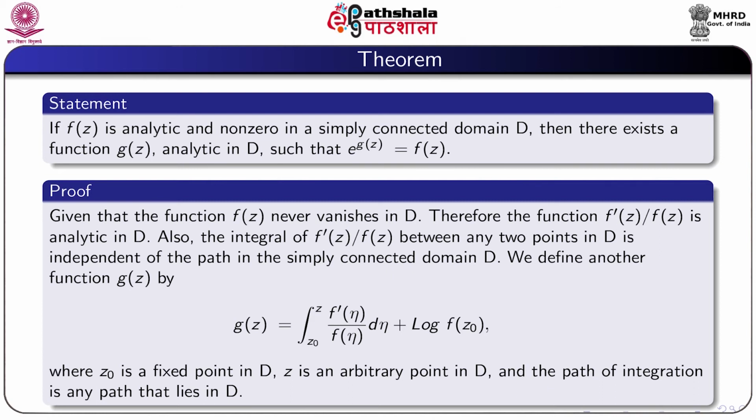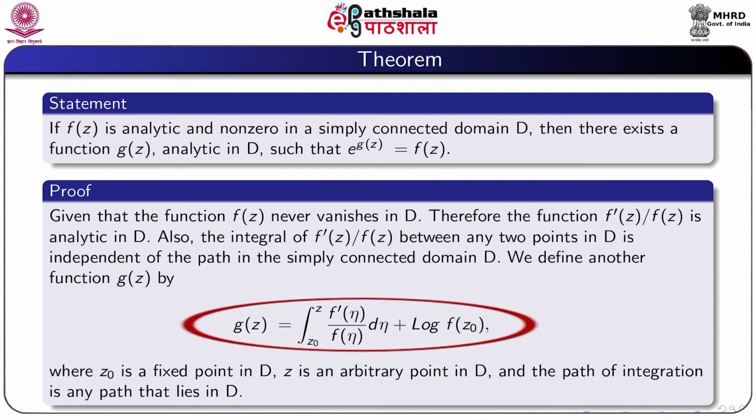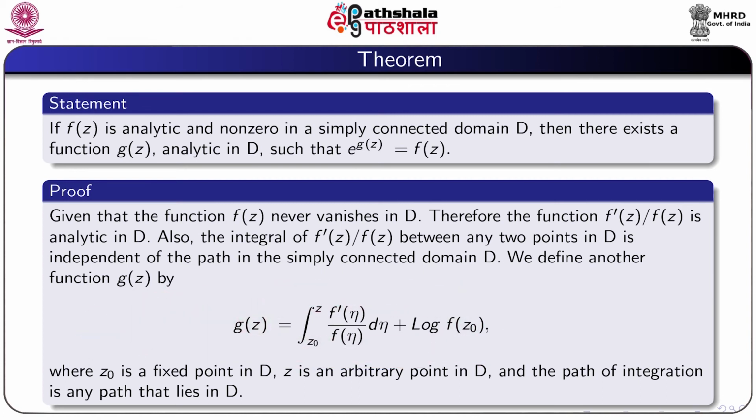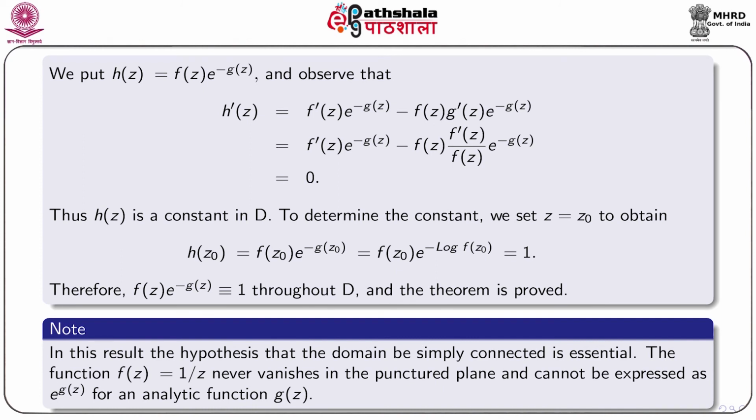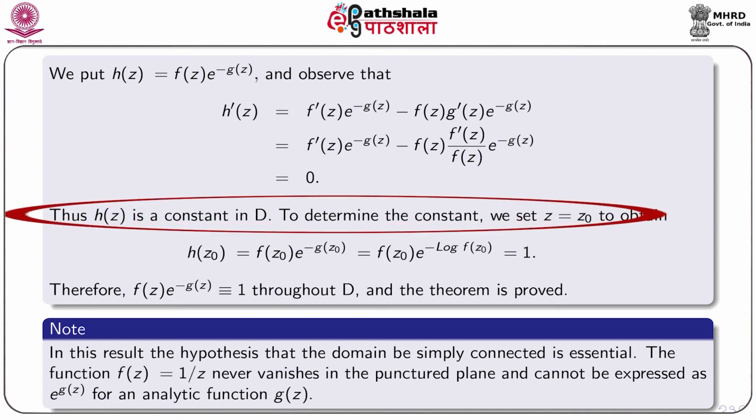We define another function g(z) by g(z) equal to integral from z0 to z of f dash eta by f(eta) d eta plus capital Log f(z0), where z0 is a fixed point in D, z is an arbitrary point in D, and the path of integration is any path that lies in D. We put h(z) equal to f(z) e to the power minus g(z) and observe that h dash z is equal to 0, which we get by simple calculation. Thus, h(z) is a constant in D.